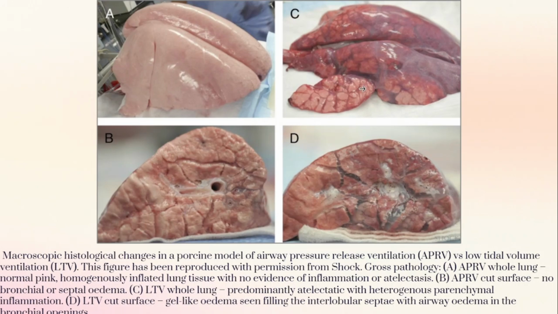Next we come to C, the low tidal volume whole lung. In that you can see prominent atelectasis with heterogeneous parenchymal inflammation. In the cross section, there is gel-like edema, interlobular septal and airway edema. You can see the white patches like edema.